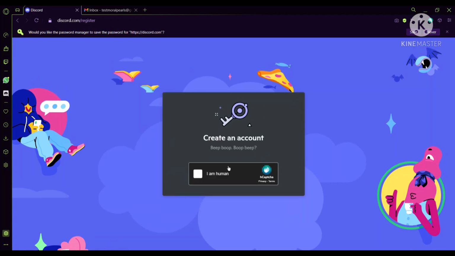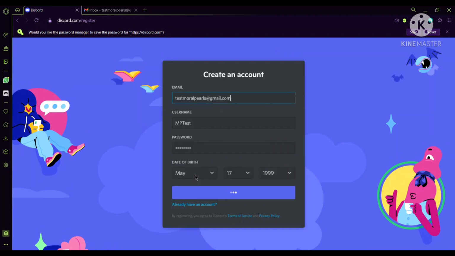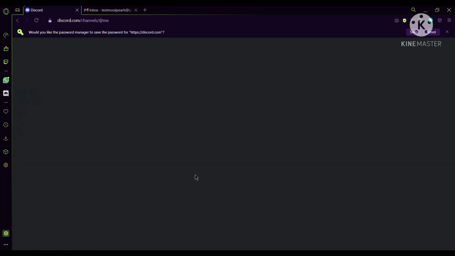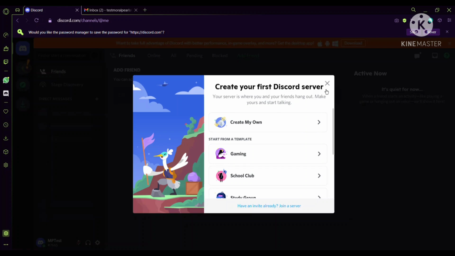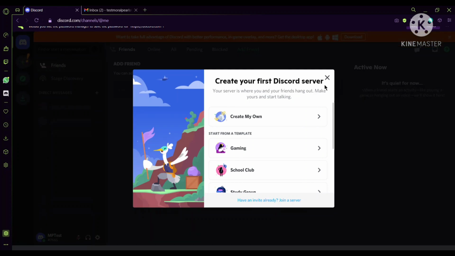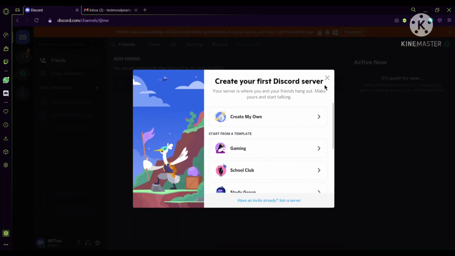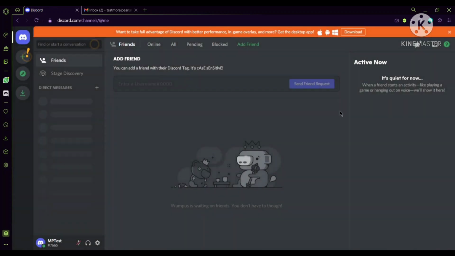So it says create an account. We're going to press I am human. It should take you to your home page right here. So if you were redirected to this page, then you've successfully finished. So that's how you register an account on Discord.